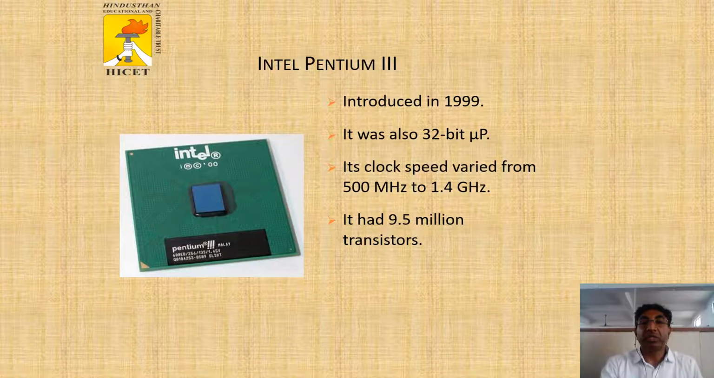Then the Intel Pentium 3 was introduced in 1999. It is also a 32-bit microprocessor. The clock speed varied from 500 megahertz to 1.4 gigahertz. It had 9.5 million transistors designed in a single chip.